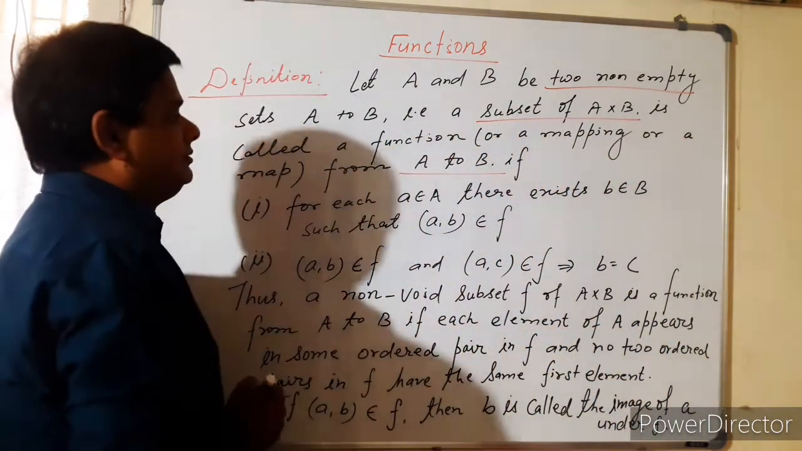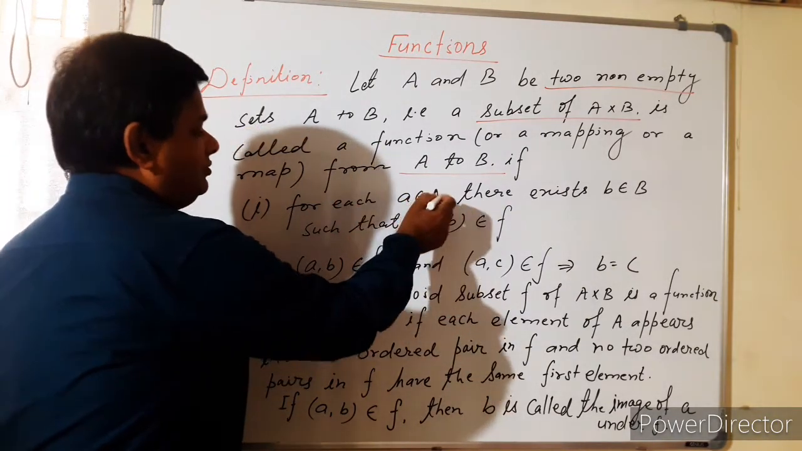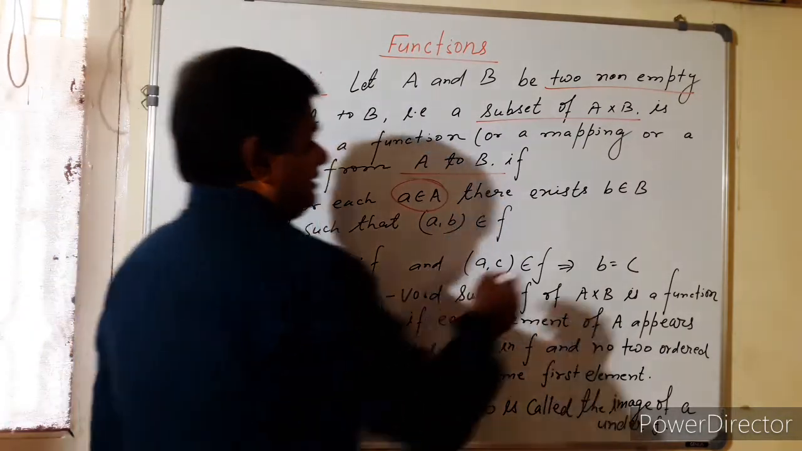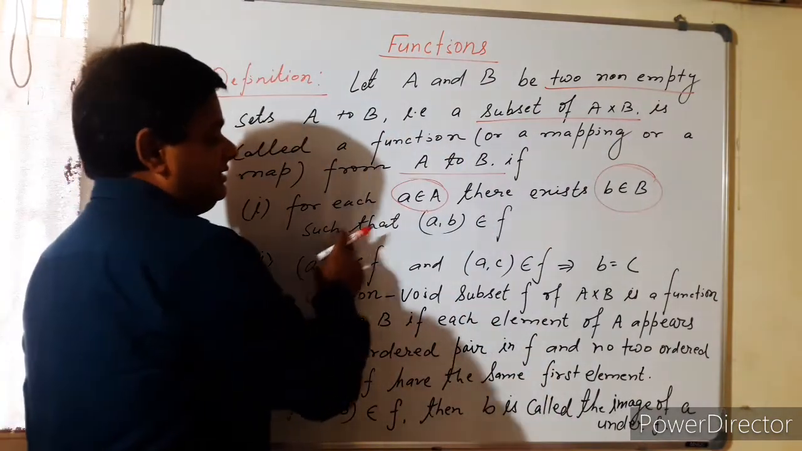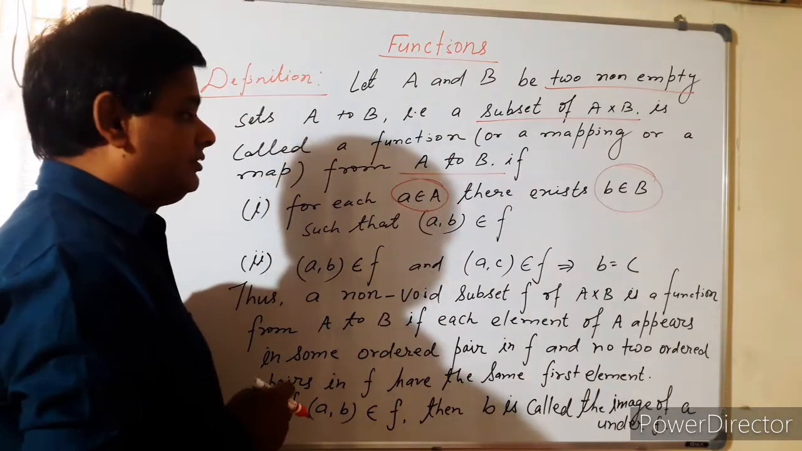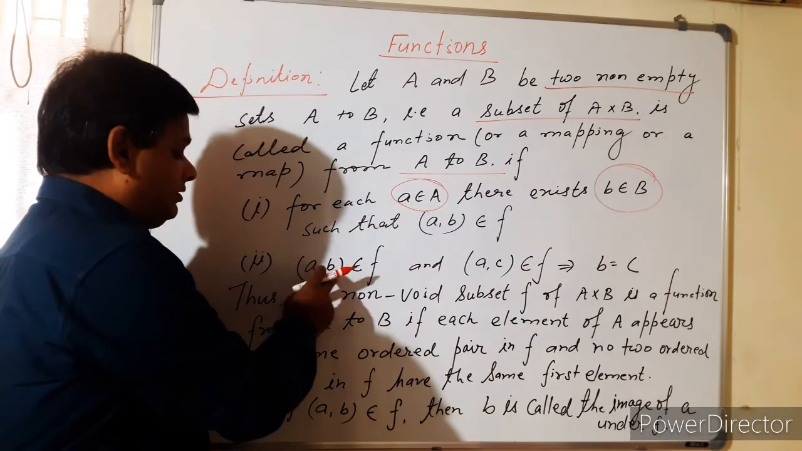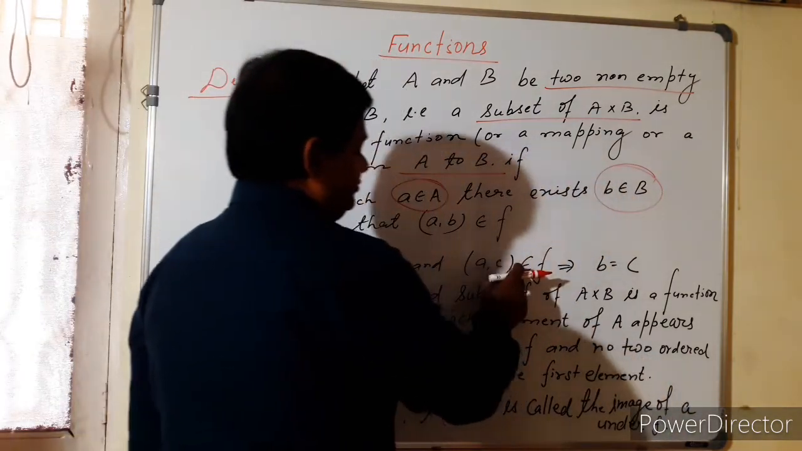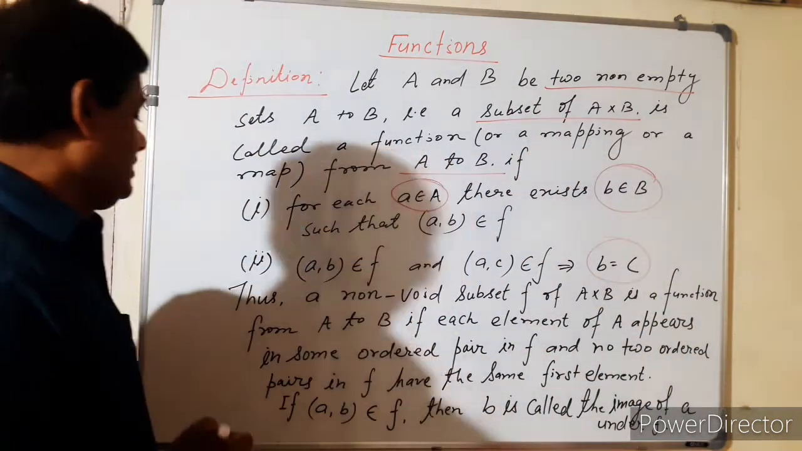From A to B, if for each a belongs to A, there exists b belongs to B such that (a, b) belongs to F. Number 2: if (a, b) belongs to F and (a, c) belongs to F, then b is equal to c.